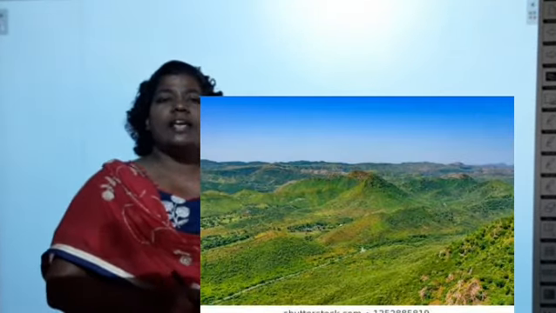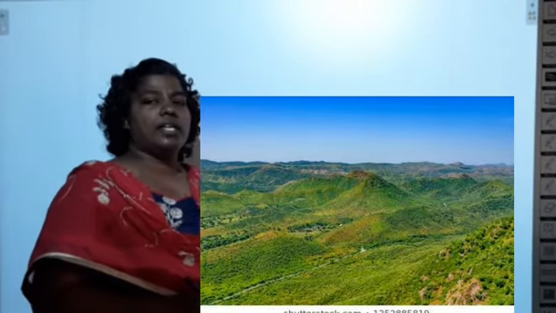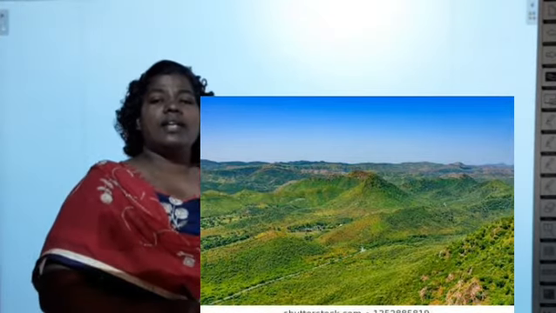Mountains are formed because of the endogenic movement of the earth, that is, the interior movement. Because of movements of the earth's interior, these mountains and volcanoes are formed. When we see a range, it is a chain of mountains. For example, the Eastern Ghats and Western Ghats in India are called a range of mountains. And when we see different types of mountains, you have seen three types of mountains.